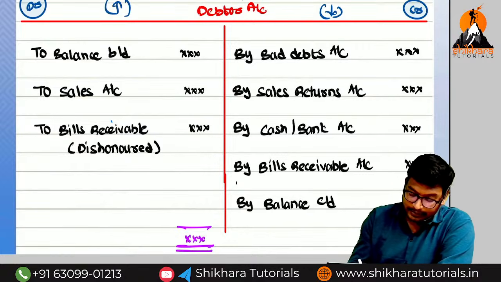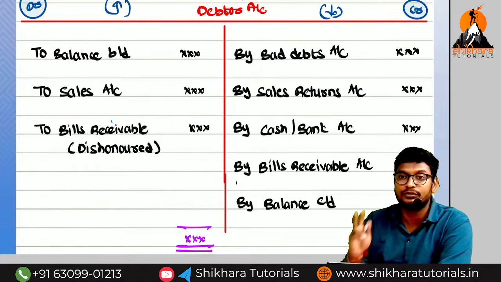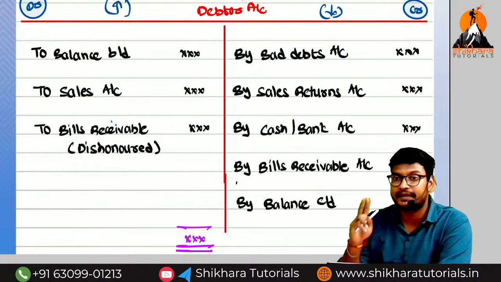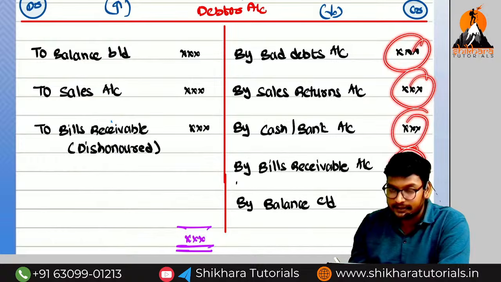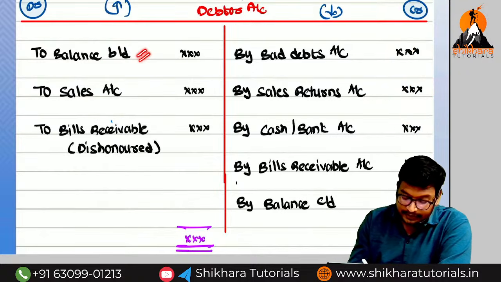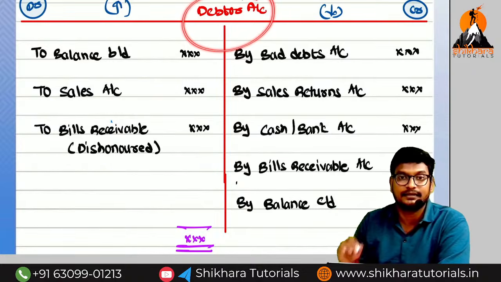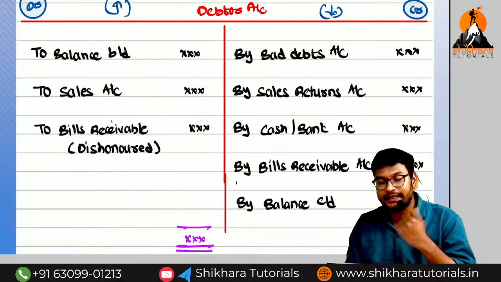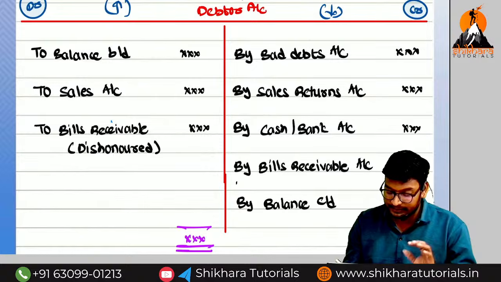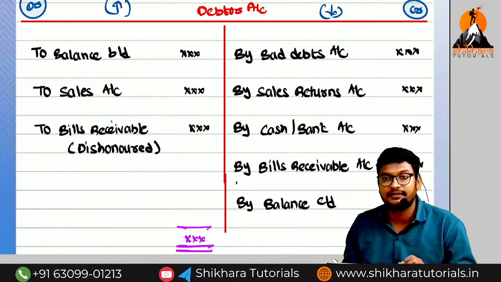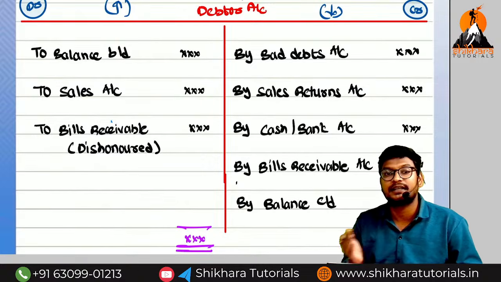So ultimately, when coming to the debtor account, in which situation does debtor value increase? Two situations: in the case of credit sales and in the case of dishonor of a bill. In all the remaining situations, debtor value decreases. And we know opening balance is on which side? Debit side. Closing balance on which side? Credit side, because this is an asset. The same rules are applicable for any asset account. For any asset account, opening balance will be on the debit side and closing balance on the credit side. For any liability account, opening balance will be on the credit side, and closing balance on the debit side.